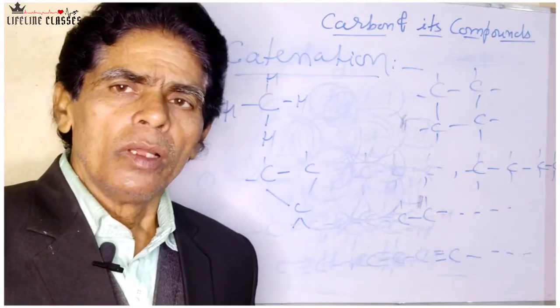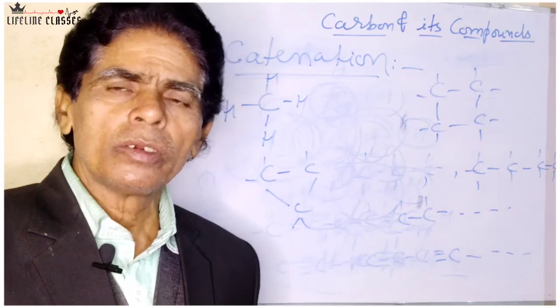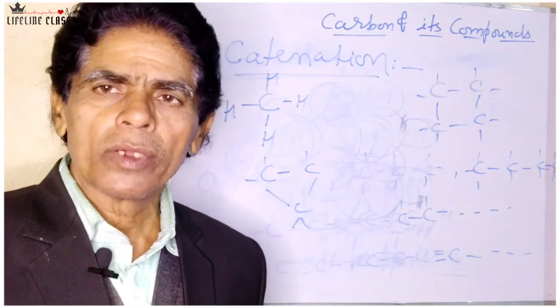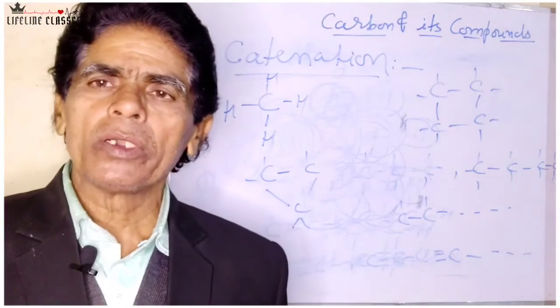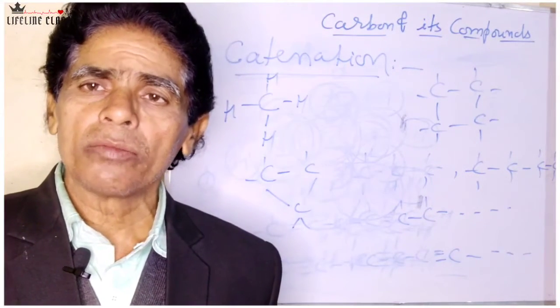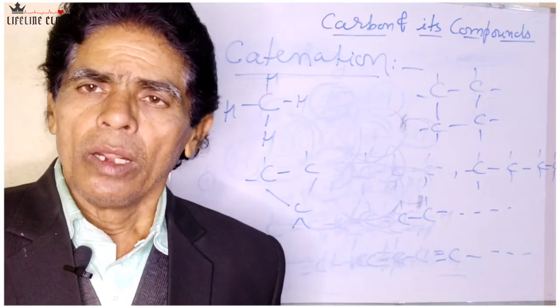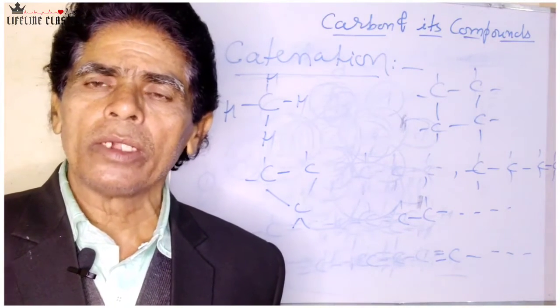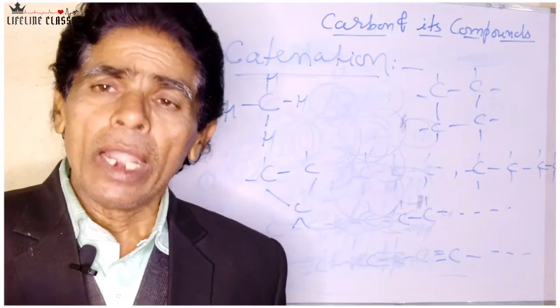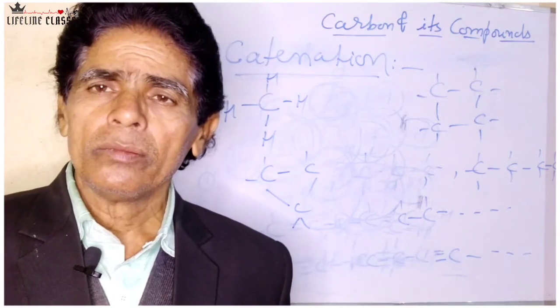This is how we have discussed the versatile nature of carbon. You have seen that carbon can form a variety of chains: longer chain, shorter chain, branched chain, straight chain, cyclic chain, heterocyclic chain even.